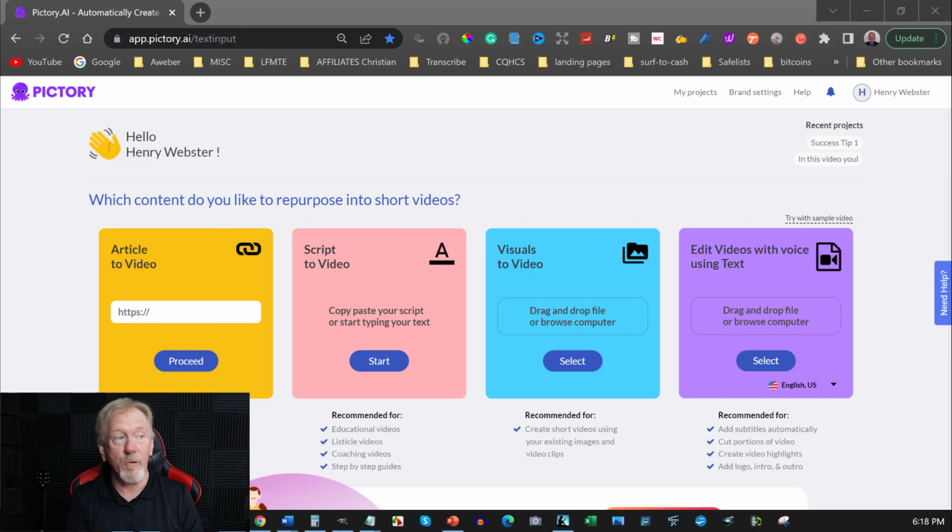Now, one thing I will say about Pictory is they do constantly update and they do constantly improve on their product. Okay, so for a start, they've actually improved on their logo, which is pretty cool. But okay, there's a lot more to what they've improved on. So let's go and have a look at what they've done.